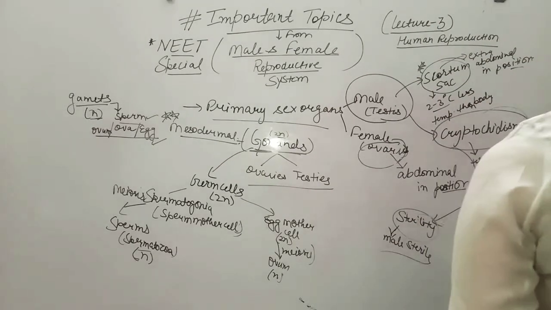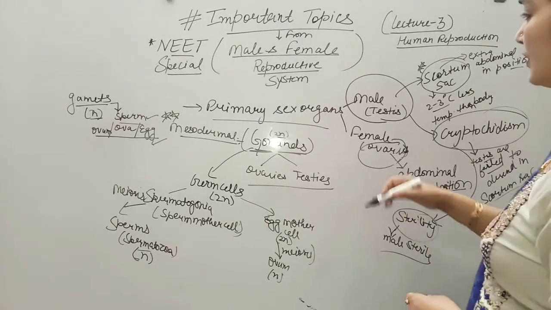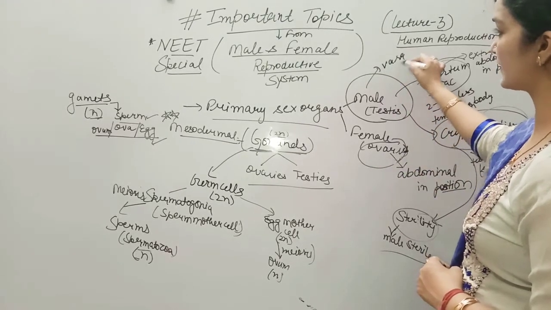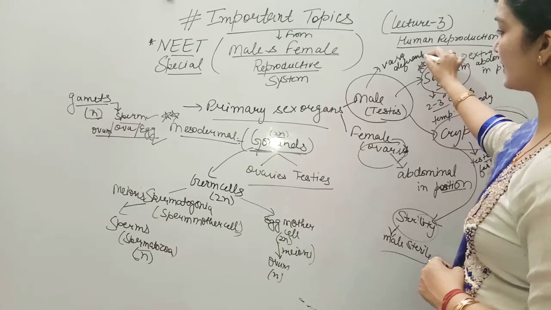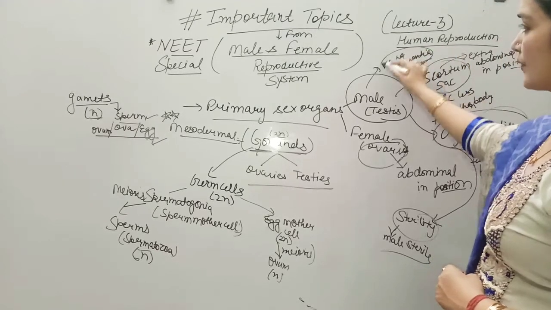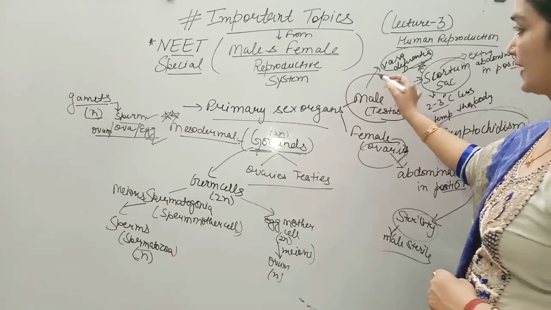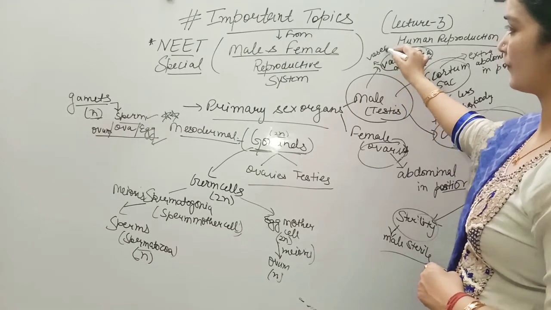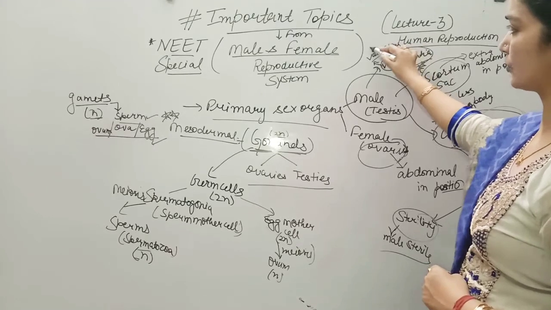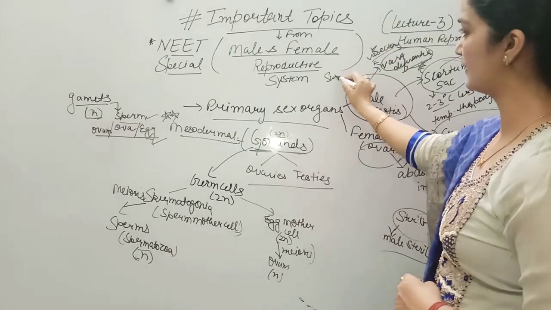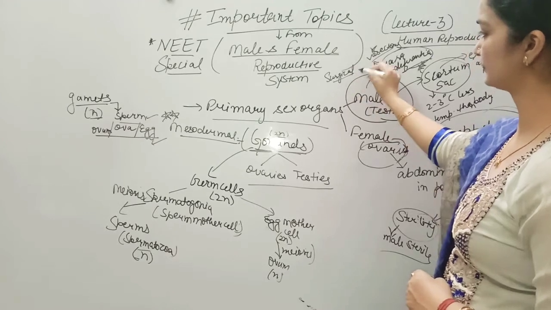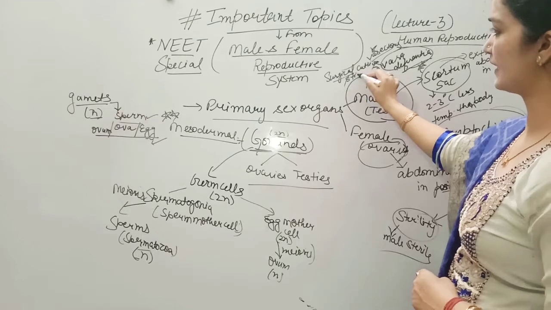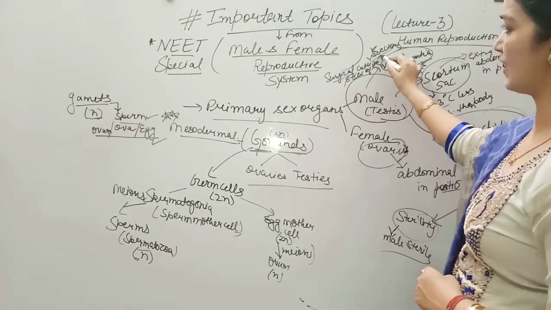Alright. Then we have vasa deferentia, the main duct that carries sperms to the male genital organ. If this is cut and tied surgically, that is called vasectomy. Vasectomy, note it down. What is vasectomy, students? Surgical cutting and tying of vasa deferentia.